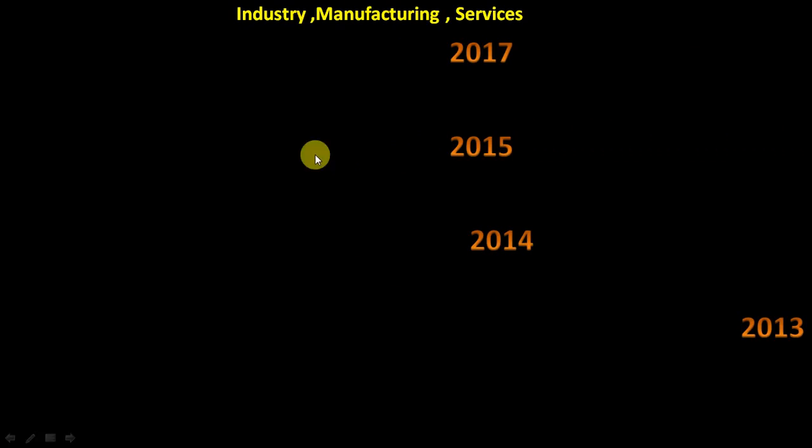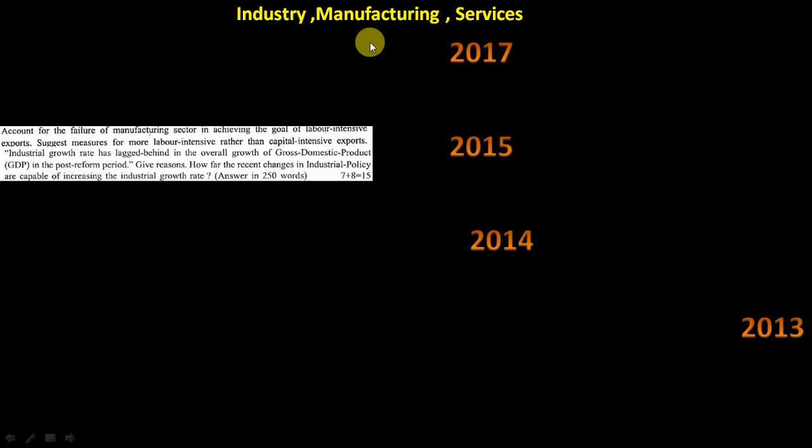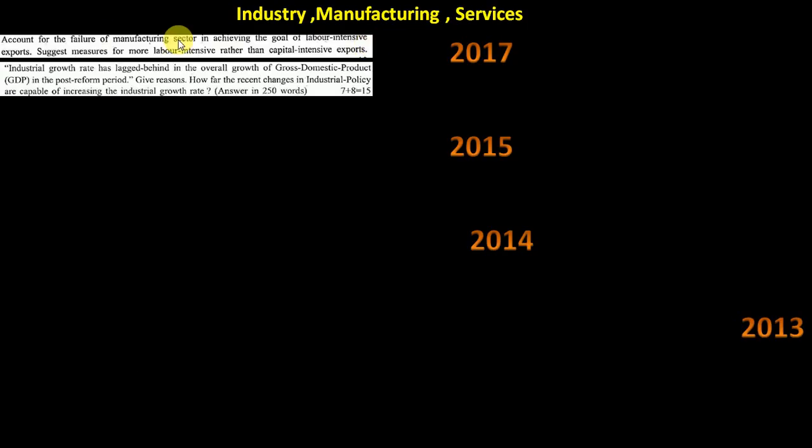In the same way, now the other sectors we'll see: industry, manufacturing and services. 2017, 2 questions. Again, the failure of the manufacturing sector in achieving the goal of labor-intensive exports. They are asking you to account for that failure. Then, industrial growth rate has lagged behind the overall growth of GDP in the post-reform period. Give reasons, and how far the recent changes in industrial policy are capable of increasing the industrial growth rate.